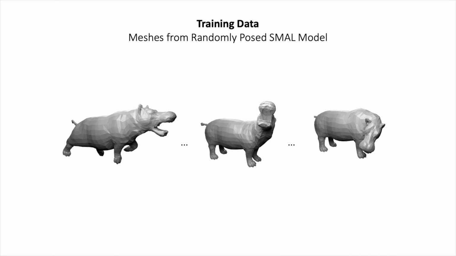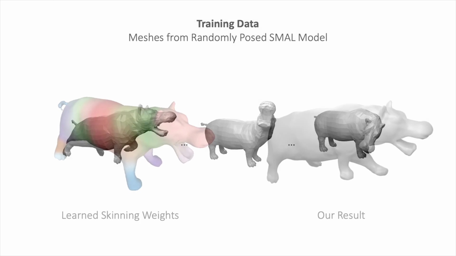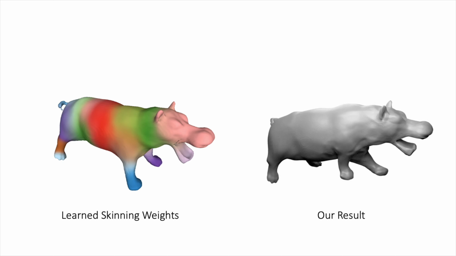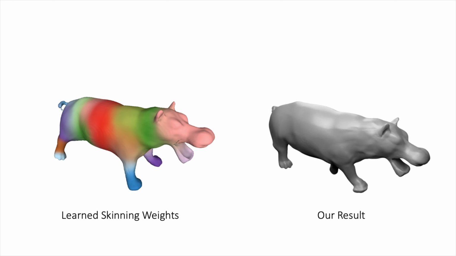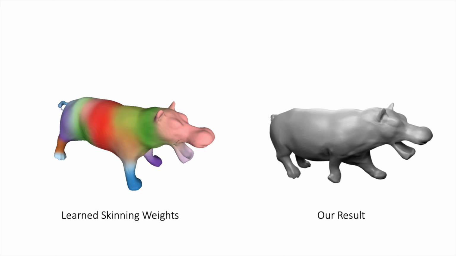Finally, as a proof of concept, we also show that our model is able to learn from non-human subjects. To demonstrate this, we chose posed animal meshes from the SMAL dataset for training. As can be observed, our model learns sensible skinning weights and 3D shapes also for animals, which allows for a realistic character control.